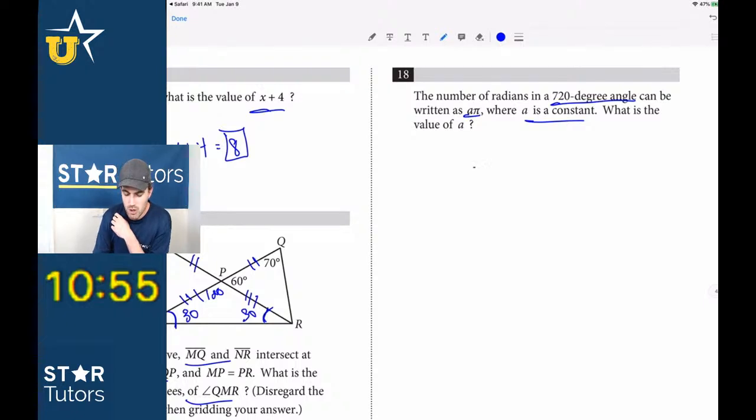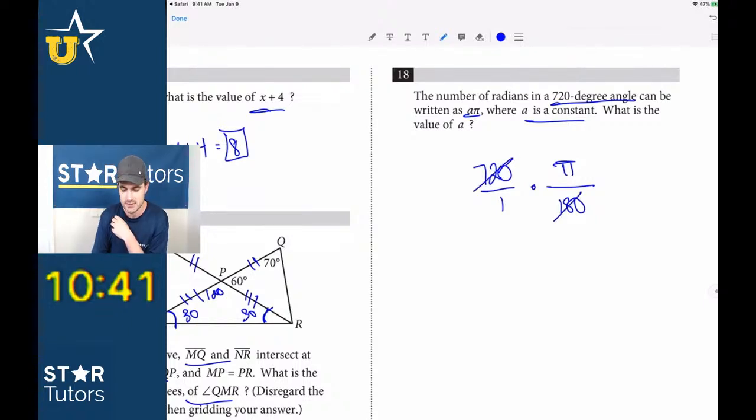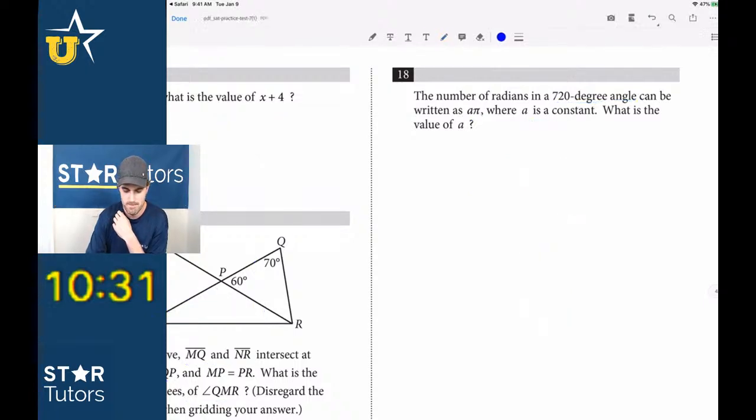What is the value? Well, if you know the conversion from degrees to radians, we get 720 over 1 times pi over 180. Now we're just dividing. So we get 720 divided by 180 is 4. Pi, right? And we said this was a pi, so a must equal 4. That's it. Pretty straightforward, right?